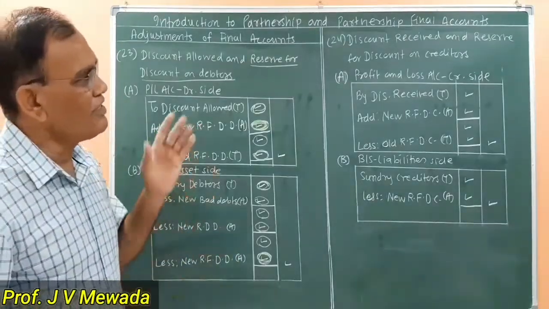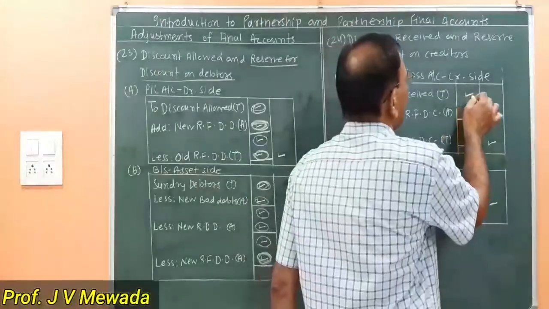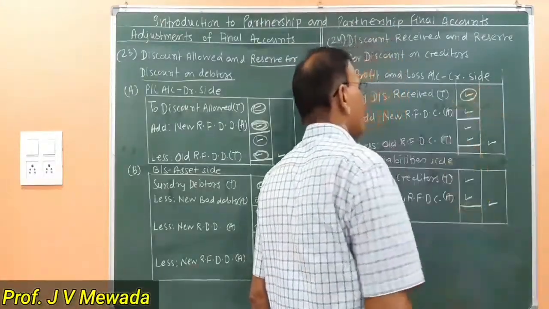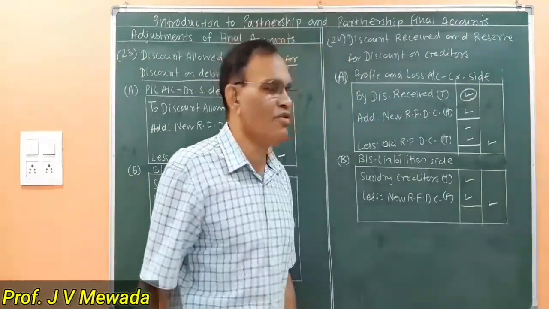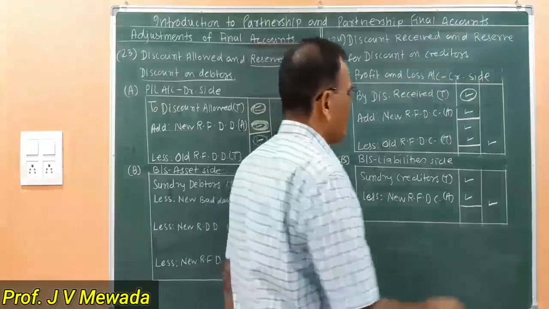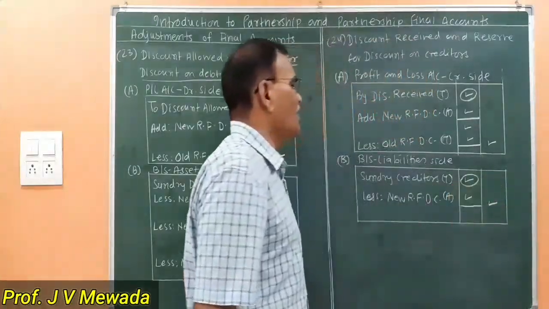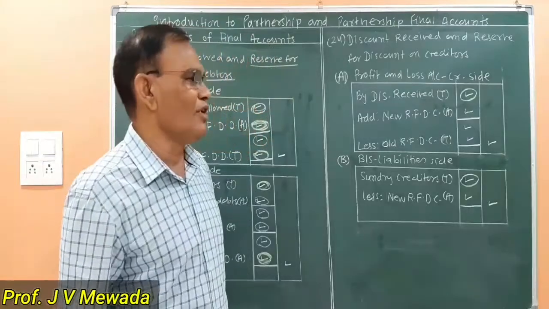Now we'll see the adjustment for discount received. Now discount received as per the trial balance is given to us. So on the credit side of the profit and loss account, we are writing the discount received. We are also given creditors as per the trial balance. So we are showing it on the liability side in the inner column.